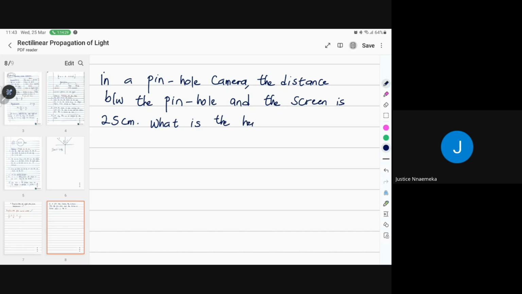So it said, what is the height of the object? 100 users. Let me not talk too much. 100 users. Okay, you're an iPhone user now.